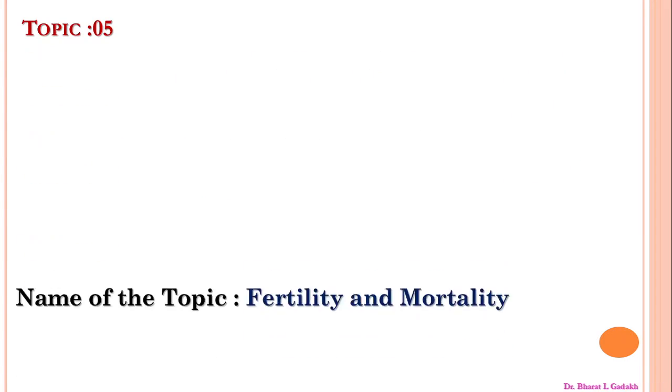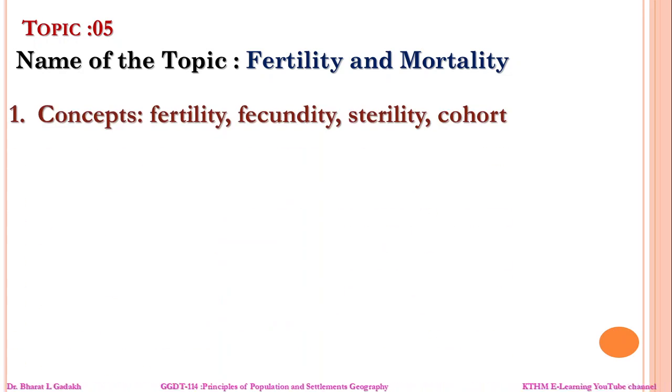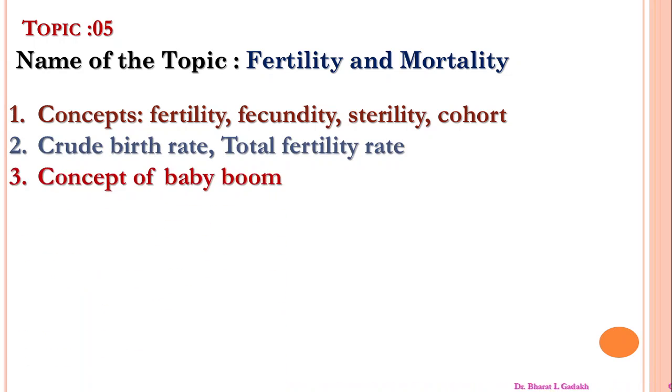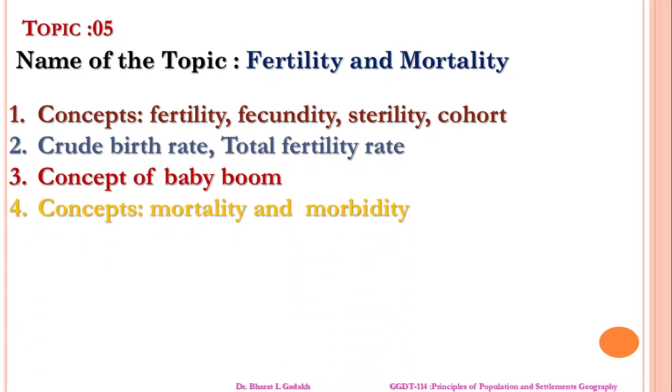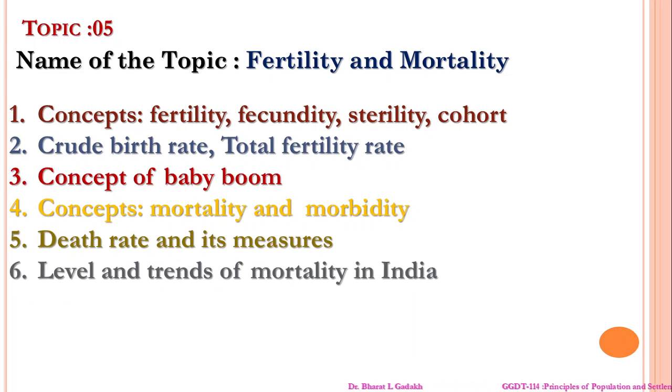Now students, this is topic number 5, and the topic name is fertility and mortality. Here the concepts of fertility and fecundity are covered, and the topic will also cover the crude birth rate and total fertility rate. The third topic is the concept of baby boom, then the concept of mortality and morbidity, and the fifth is the death rate and its measures, and levels and trends of mortality in India. These are the six points covered in this topic.